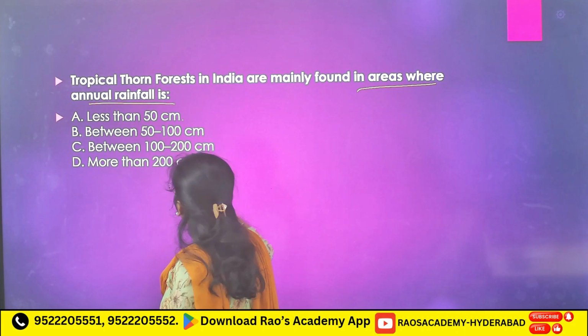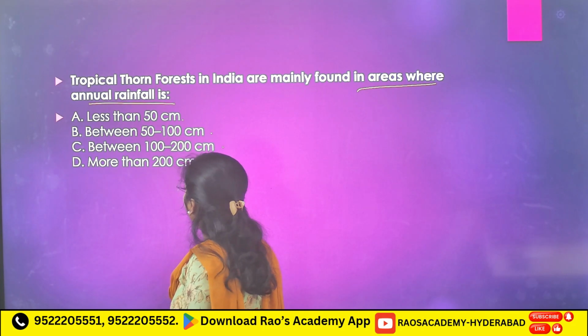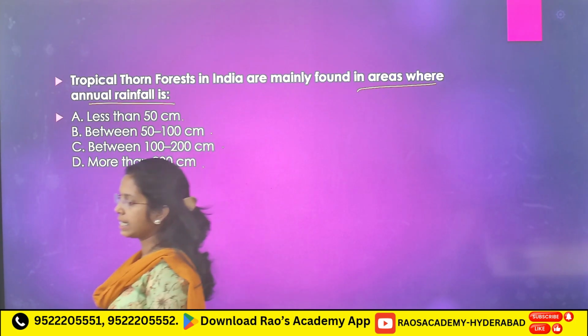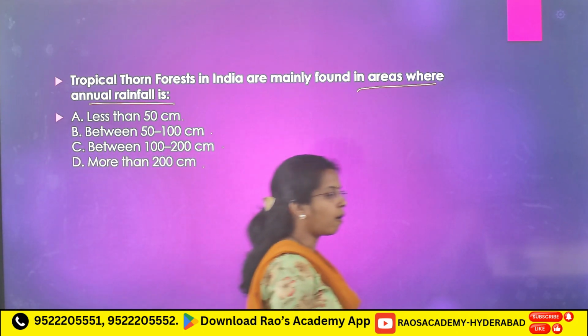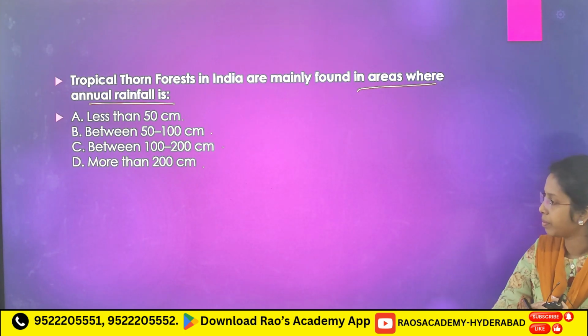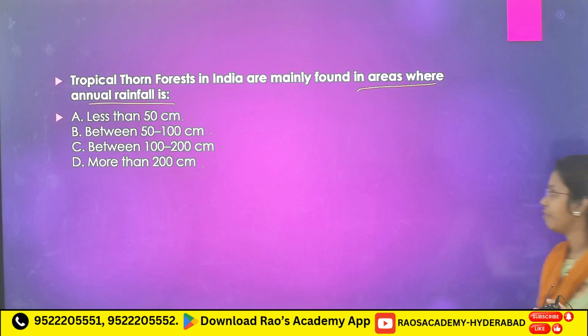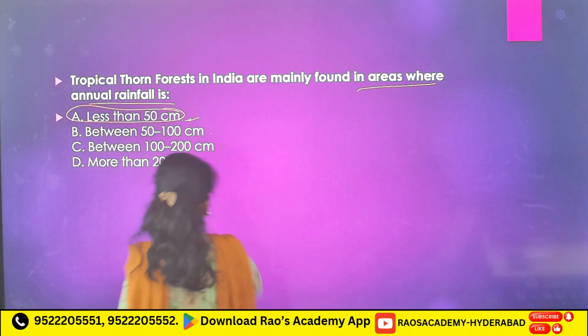Now, tropical thorn forests in India are mainly found in areas where annual rainfall is A. less than 50 centimeters, B. between 50 to 100 centimeters, C. between 100 to 200 centimeters, D. more than 200 centimeters. Answer is less than 50 centimeters.